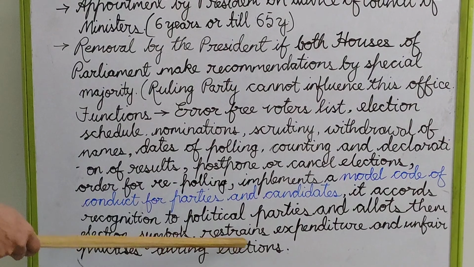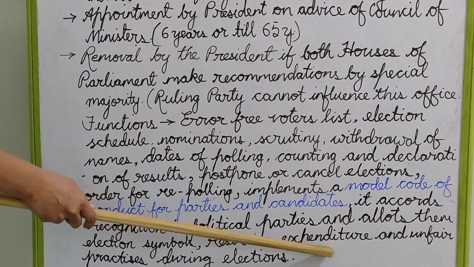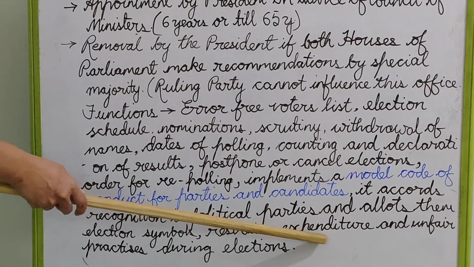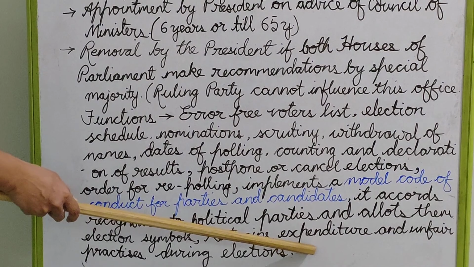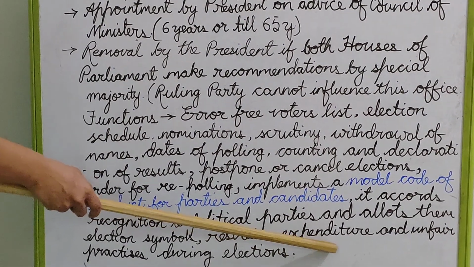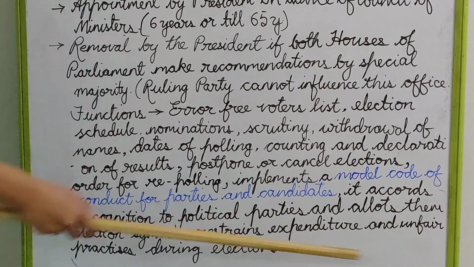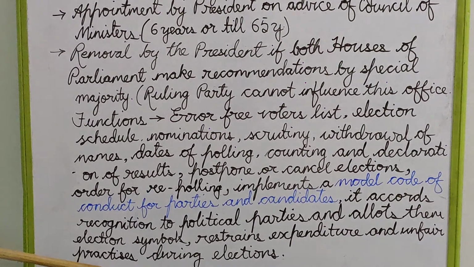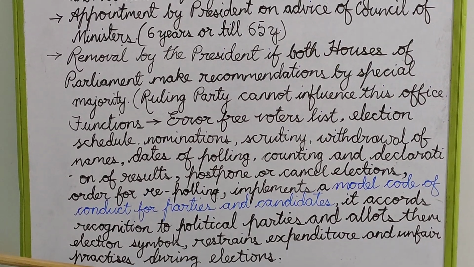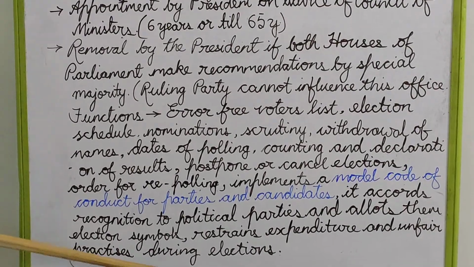Moreover, the Election Commission restrains the expenditure made by the political parties in various constituencies and tries to check unfair means or money politics during elections. Along with that, any unfair practices like distributing money, things or gifts are also checked by the Election Commission of India.